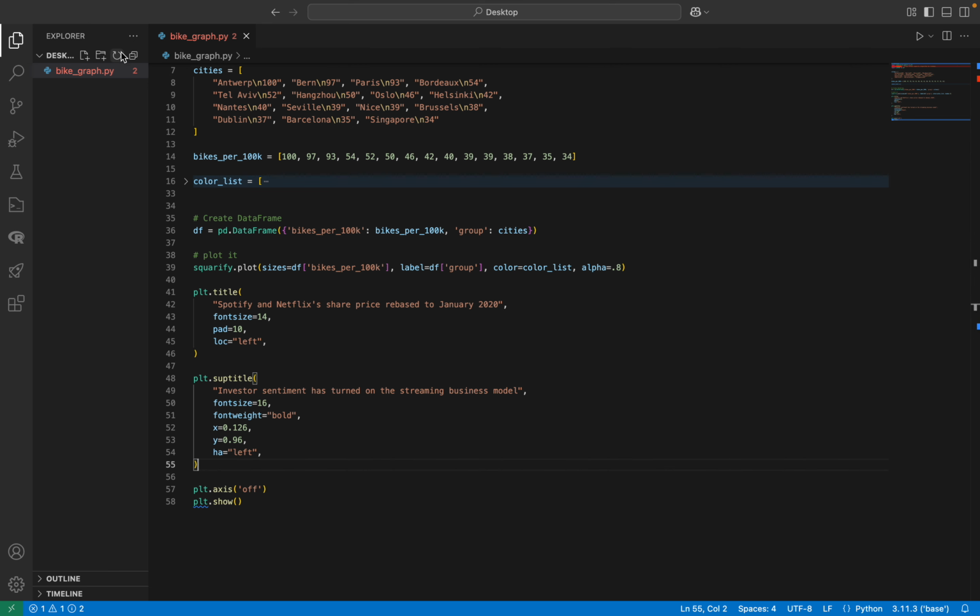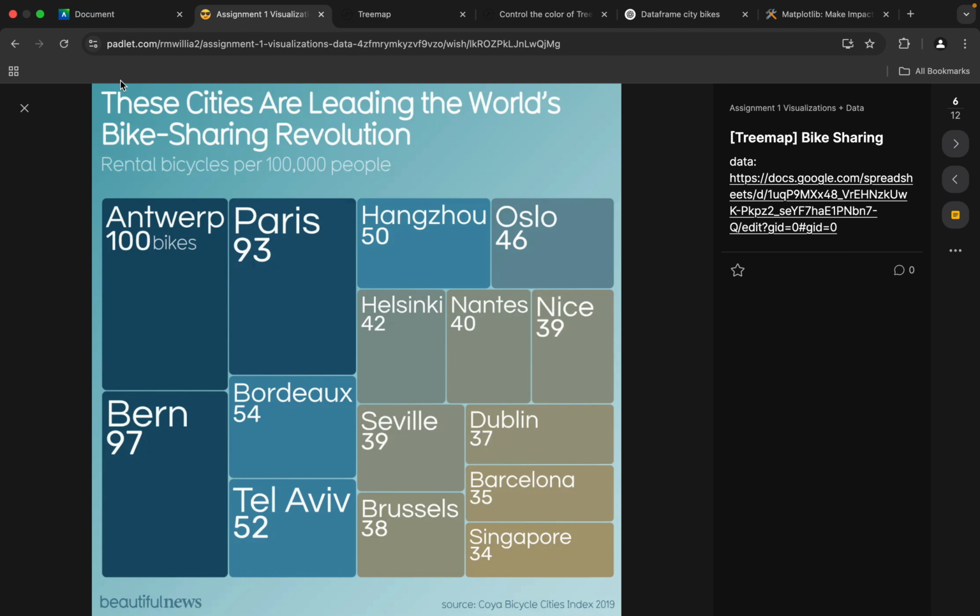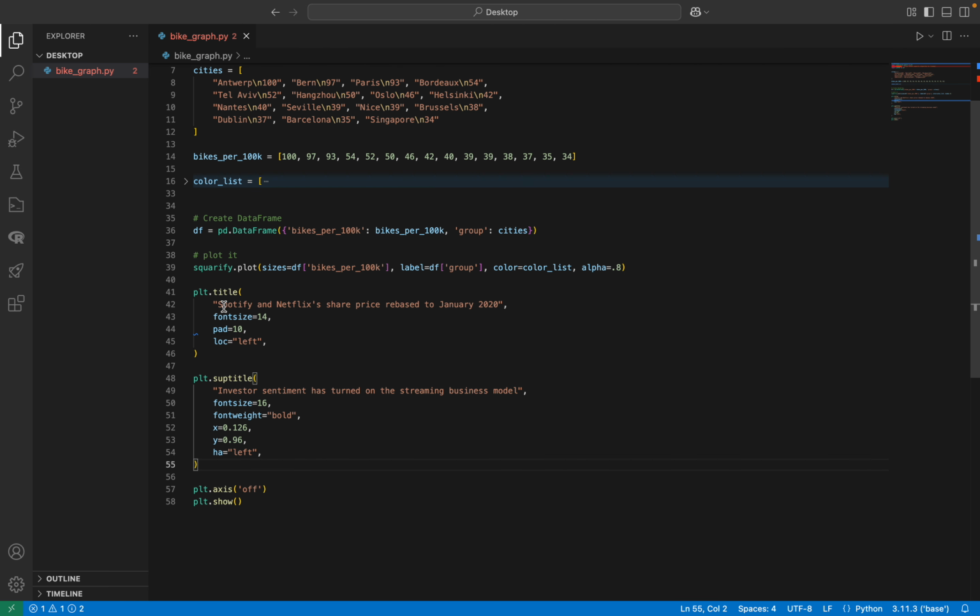We need the right title. Let me just double check what they were. So the title was "These cities are leading the world's bike sharing revolution." So let's change that. These cities are leading the world's bike. I think it was all capitals actually. Sharing revolution. Let's make this capitalized.